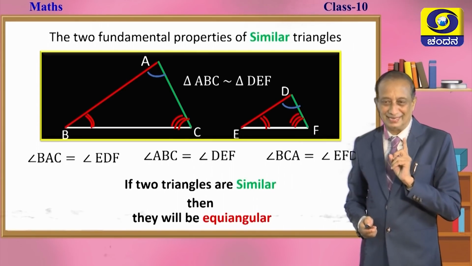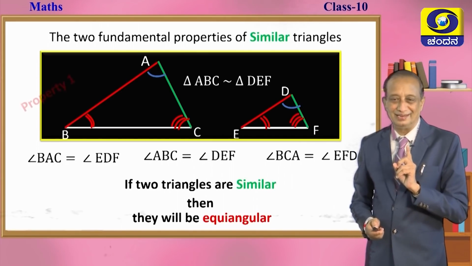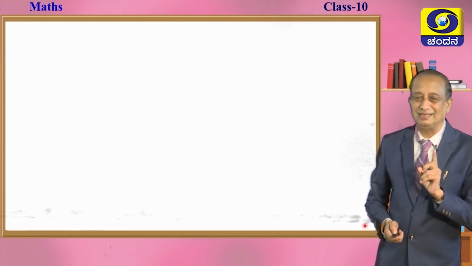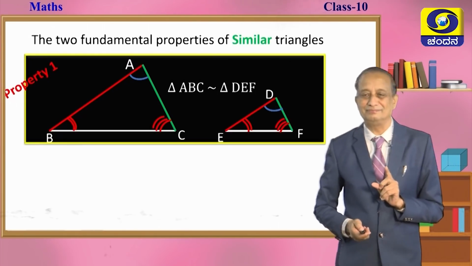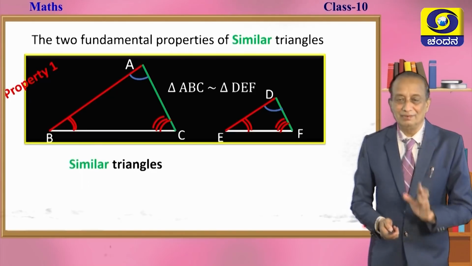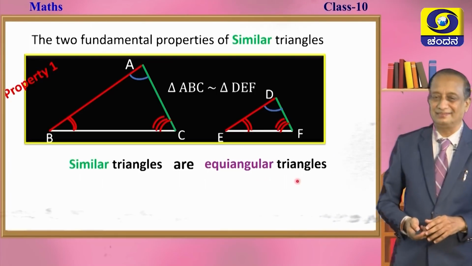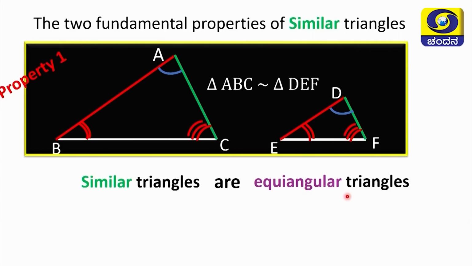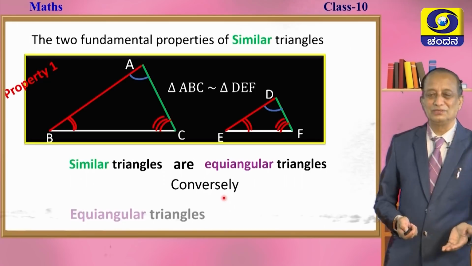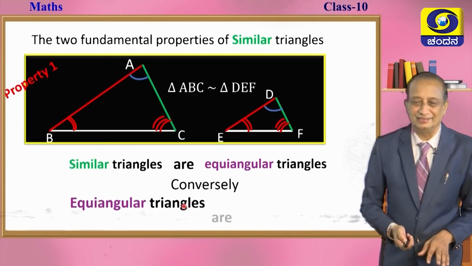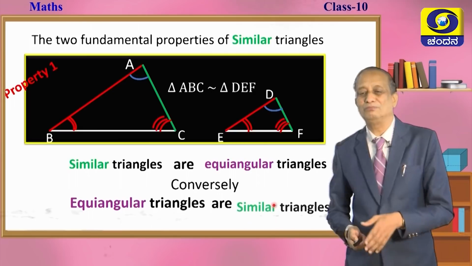Okay, what is our next task? Don't you think we must now inspect the converse of this statement, children? Yes. Similar triangles are nothing but equiangular triangles. We can put it this way also: if two triangles are similar, then they are equiangular. So, conversely, come on, state the converse of this. Yes, you are right, children. If two triangles are equiangular, naturally they have to be similar.